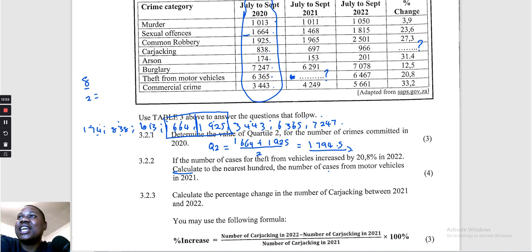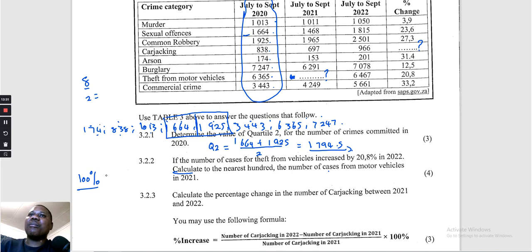Because if you answer that one, you will understand that you have answered it wrong. So here we are given the price for 2022 and the percentages that it has increased with. So we have to do what? To calculate the previous numbers there, but here we're not talking about the price. Okay, so now look at what we are going to do. I'm going to compare 2021 and 2022. 2021 is only 100%, meaning that there was no increase or decrease.